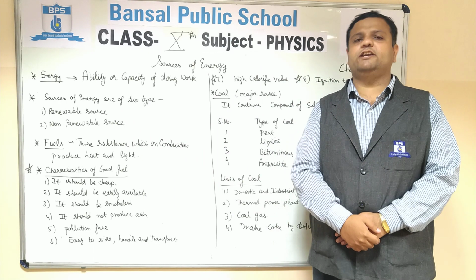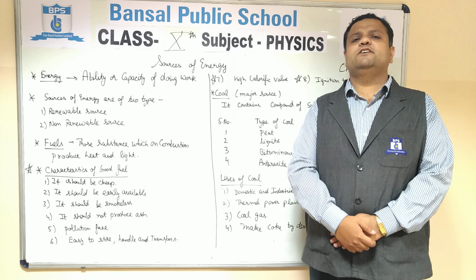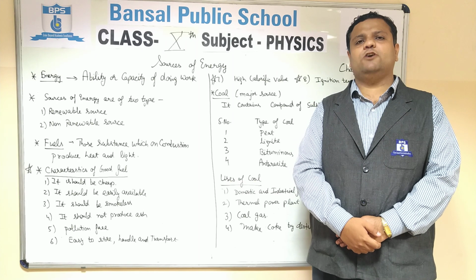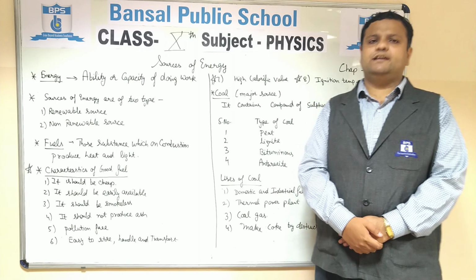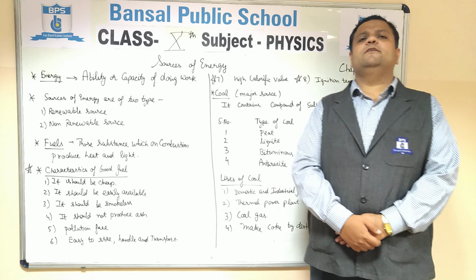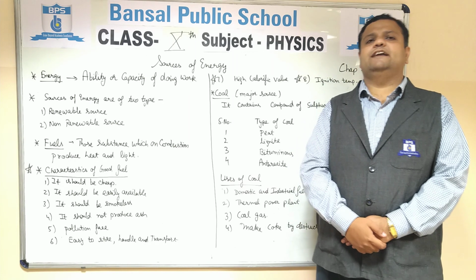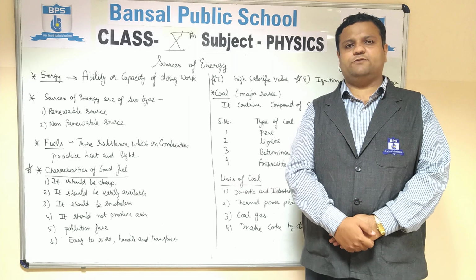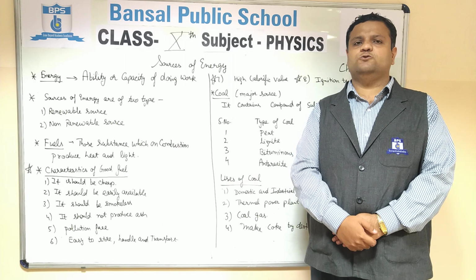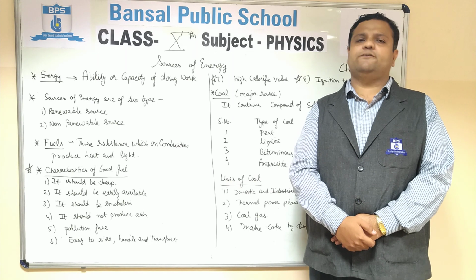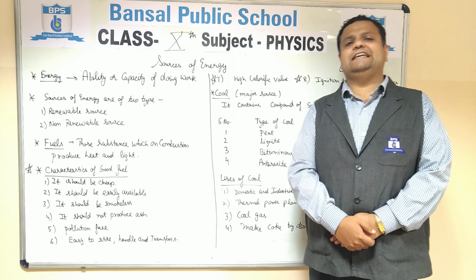First, renewable sources. Renewable sources are those sources which are present in plenty and cannot be exhausted in the near future. Examples are sun, wind, water, etc. Second, we have non-renewable sources of energy. Non-renewable sources are those which can be exhausted in the near future, for example petrol, diesel, fuels.